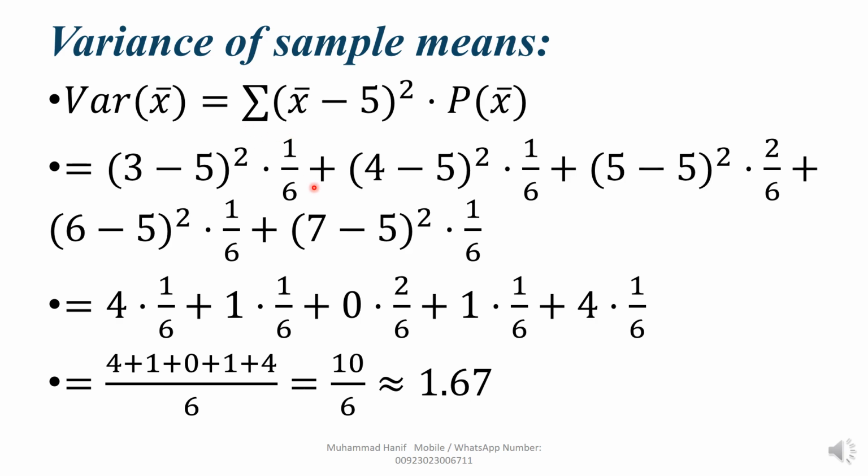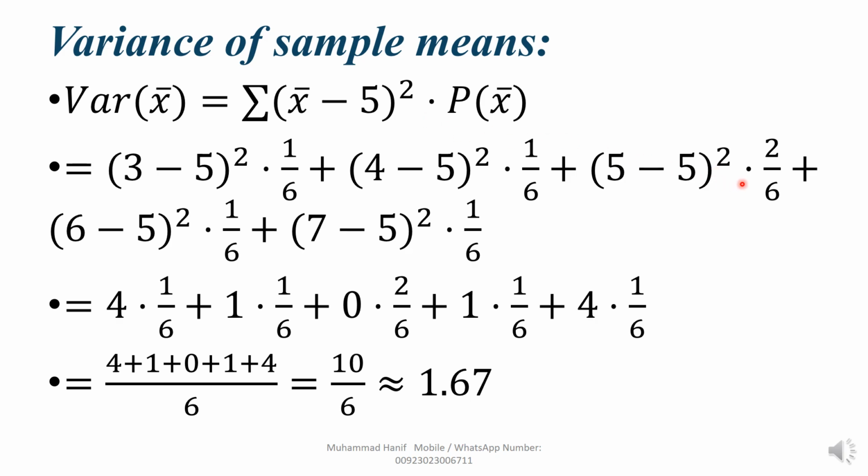According to summation, you write plus sign. After 3, the second number is 4, then minus 5 according to the formula. Square, you write here. This dot shows multiplication, and for the value of 4 you get 1 upon 6. According to summation, you write plus sign. Then the third number is 5, and minus 5 square, you write here.